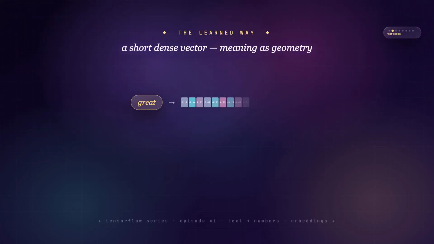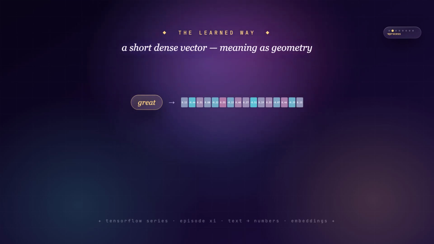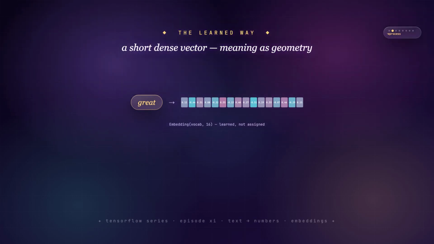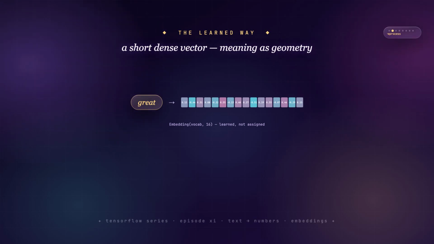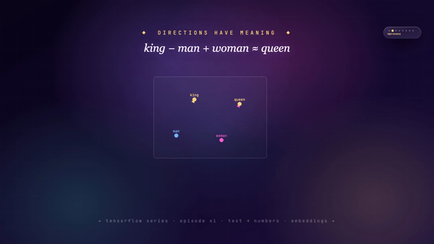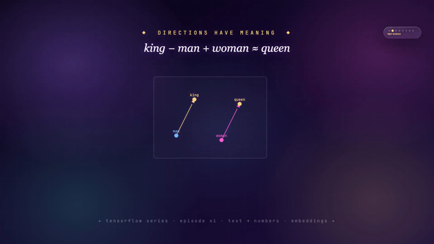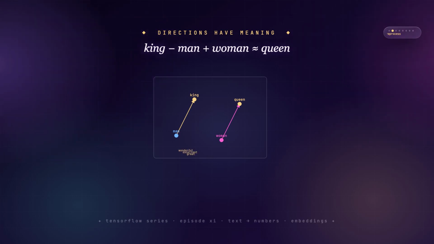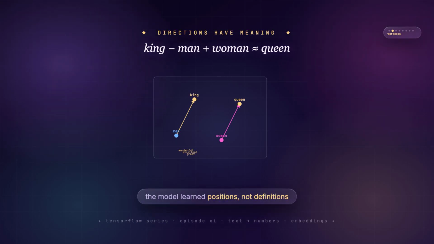Embeddings fix both problems at once. Instead of a giant sparse vector, each word gets a short dense vector, say 16 numbers, and those numbers are learned. Meaning turns into geometry. Words that behave alike end up close together in the space. And the geometry is shockingly rich. Similar words drift into the same neighborhood. Directions carry meaning too. The famous one, king minus man plus woman lands right next to queen. The model never read a dictionary. It just learned positions that make its job easier.